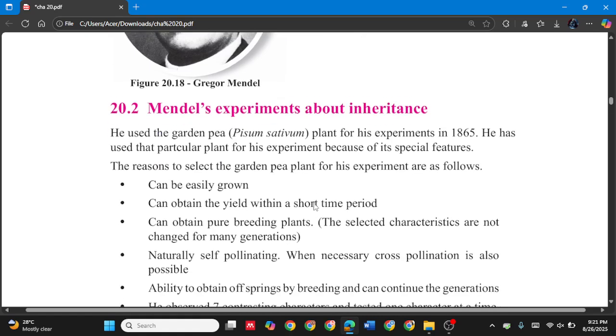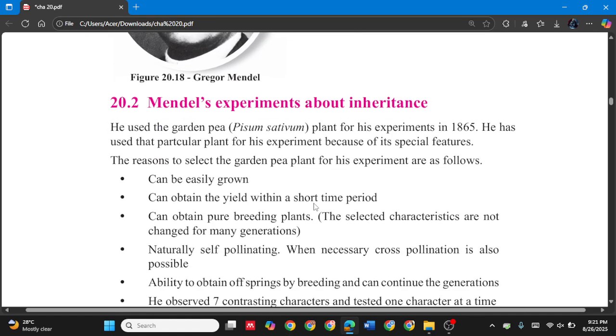This is Gregor Mendel. Mendel's experiments about inheritance: he used the garden pea. What is the plant he used? It's garden pea, or Pisum sativum. The scientific name is Pisum sativum and the other name is garden pea plant, for his experiment in 1865.